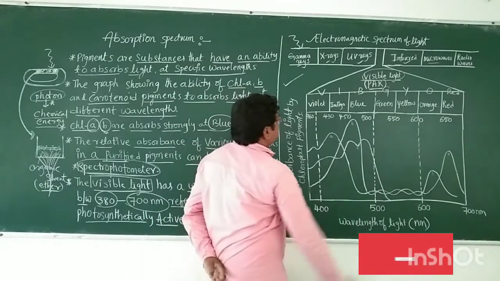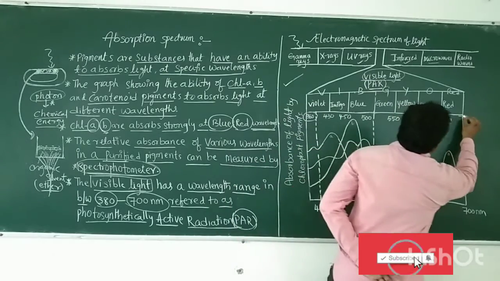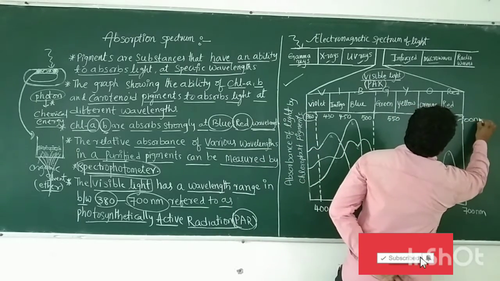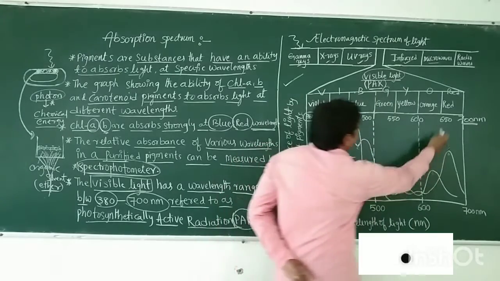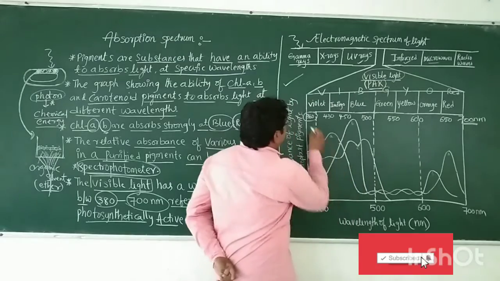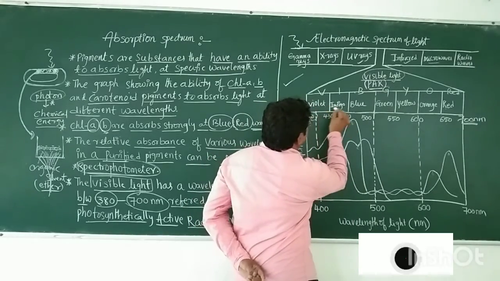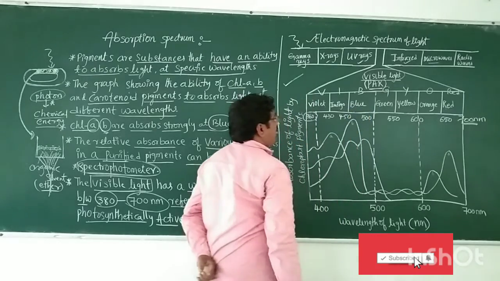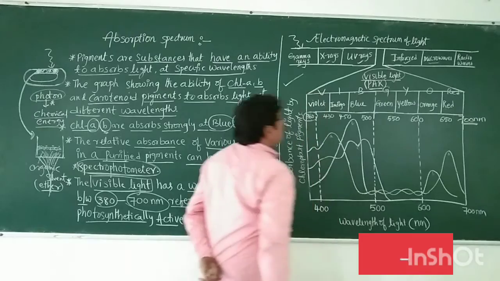Visible light ranges from 380 nanometers to 700 nanometers. In the 650 to 700 range there is red light, and from 380 onward there are violet, indigo and blue light, in this visible spectrum.